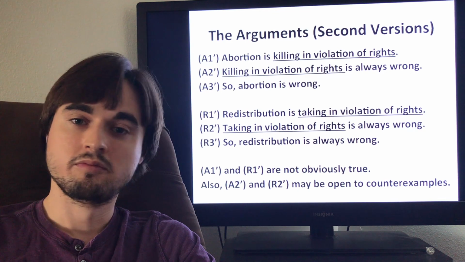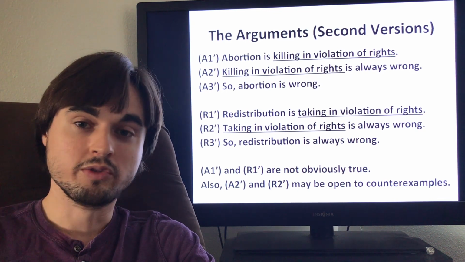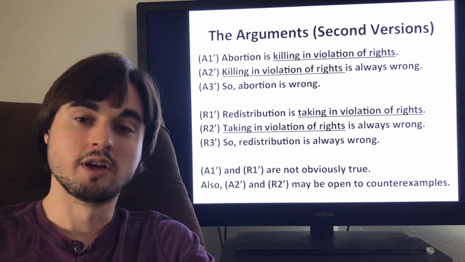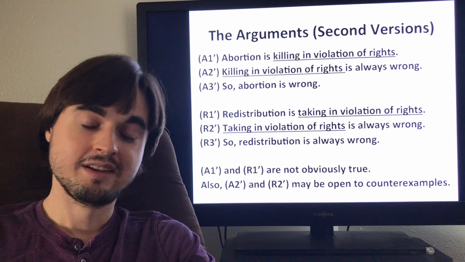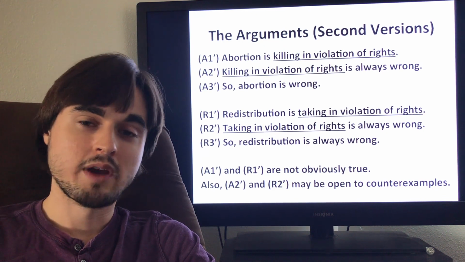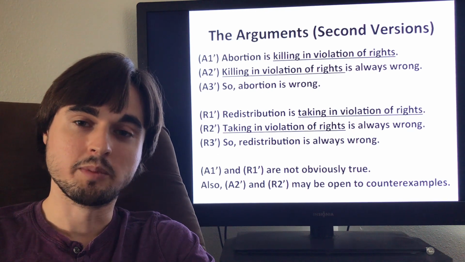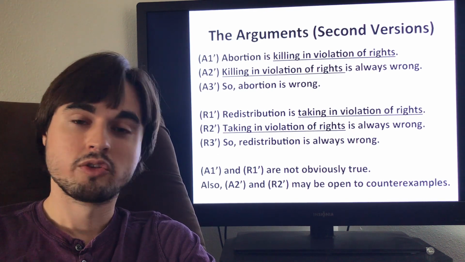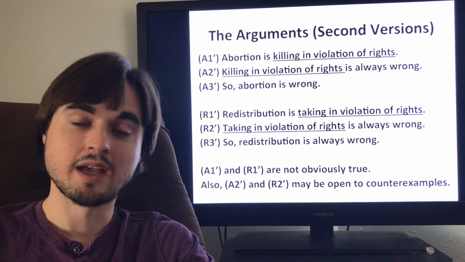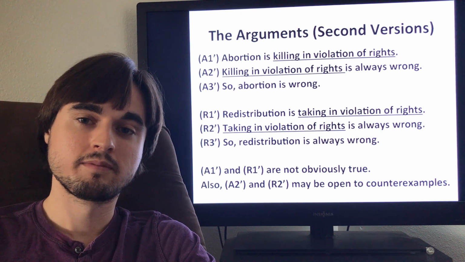Now, we're assuming this bottle of water really did belong to whoever's home it was. They had a right to it. This other person, this parent, did not have a right to it. However, even though they're taking this bottle of water in a way that violates people's rights, it still seems like it's not wrong to do so. Okay? So this goes to show that there are some exceptions to the wrongness of taking, even when it violates people's rights. Right?